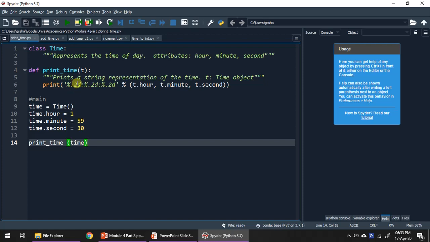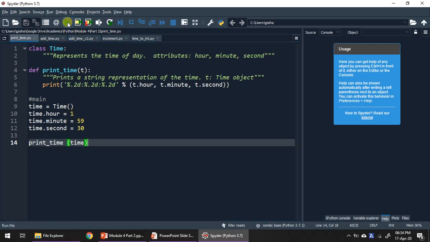Percent .2d indicates 2 digits of type integer followed by a colon, and 2 digits of type integer followed by a colon, and 2 digits of type integer. So this defines the format of printing. If one of the attributes is a single digit, like this, it converts 1 into a 2 digit number by appending 0. So it becomes 01.